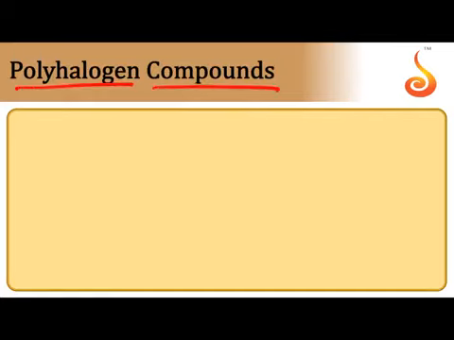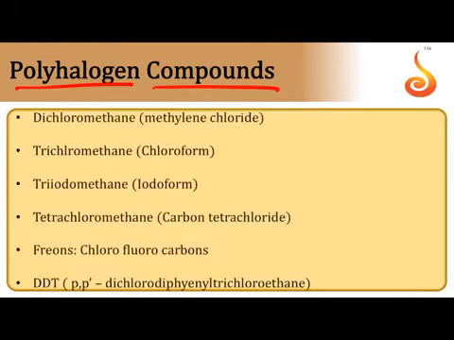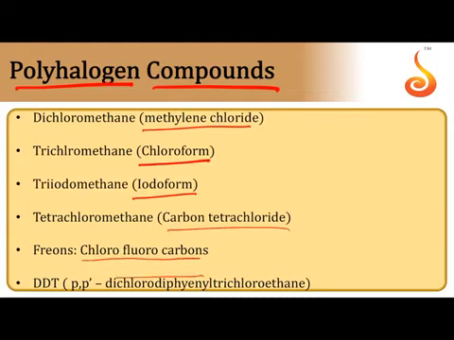Next, last topic in haloalkanes and haloarenes, polyhalogen compounds. Compounds which are having more than one halogen atom in one molecule. Polymethylene chloride, chloroform, iodoform, carbon tetrachloride, chlorofluorocarbons CFCs, and DDT. For each one you have to remember the uses where we can use such polyhalogen compounds, especially as solvents and propellants in aerosols, and what are the adverse effects after the usage of those polyhalogen compounds. Just go through them.